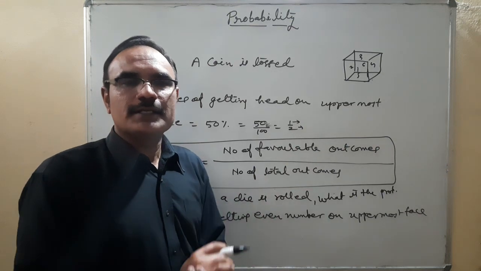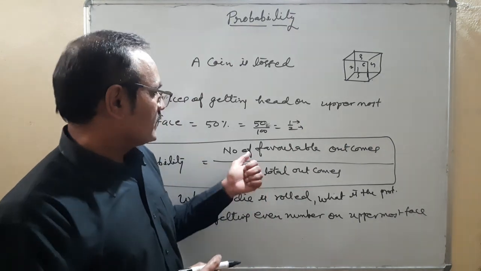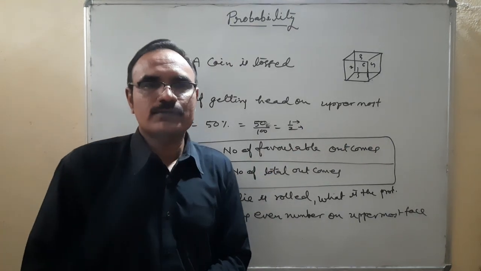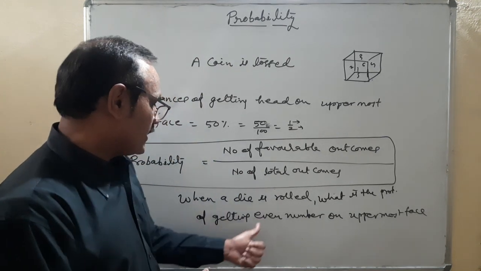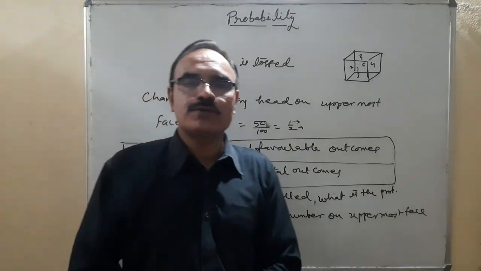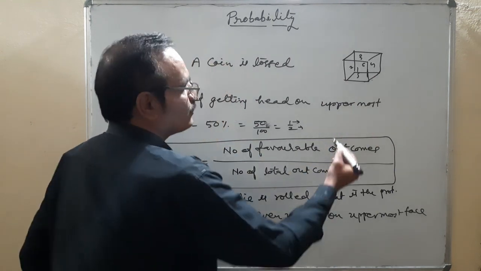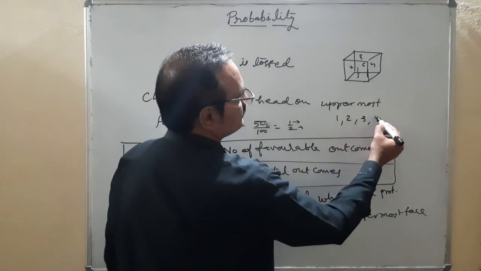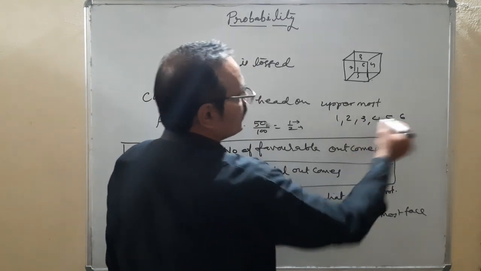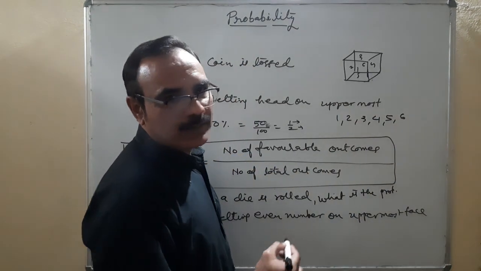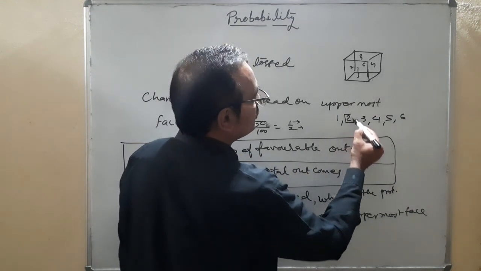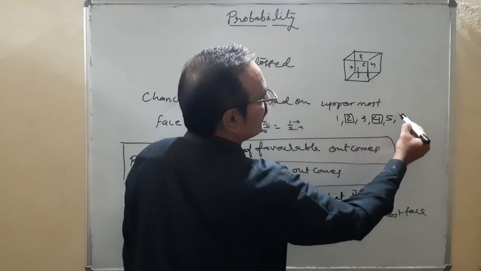Number of favorable outcomes. Favorable outcomes, that means what are we finding? We are finding getting an even number on the uppermost face. How many even numbers are there? Let us count: 1, 2, 3, 4, 5, 6. Out of these 6 numbers, the even numbers are 2, 4, and 6.